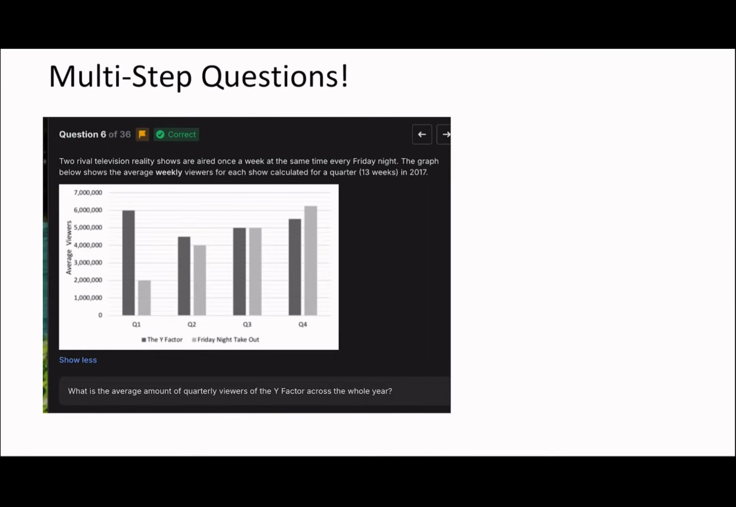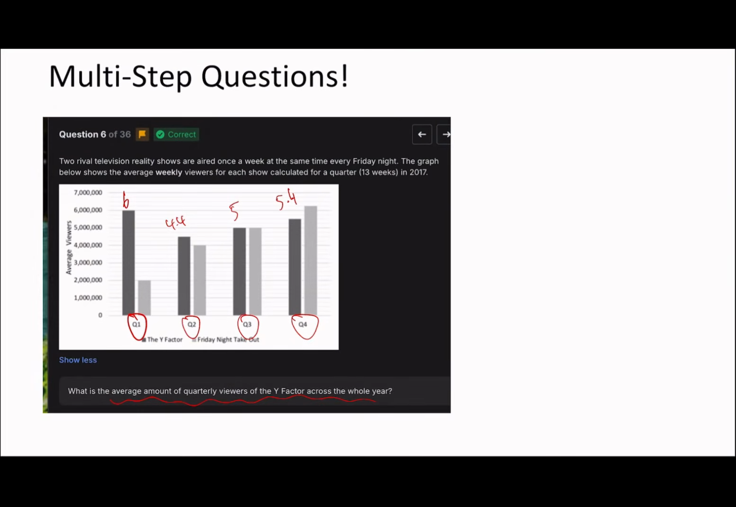This question is not necessarily too bad, so we'll go through it first and then get onto the query that someone raised about it. What's the average amount of quarterly viewers of the Y factor across the whole year? So quarter 1, quarter 2, quarter 3, quarter 4. Y factor is the grey, so this is 6 million. This is 4.4. This is 5. And this is 5.4.